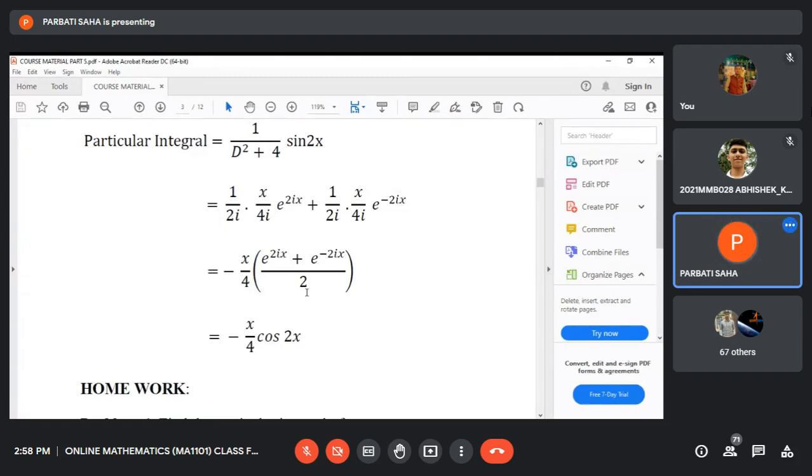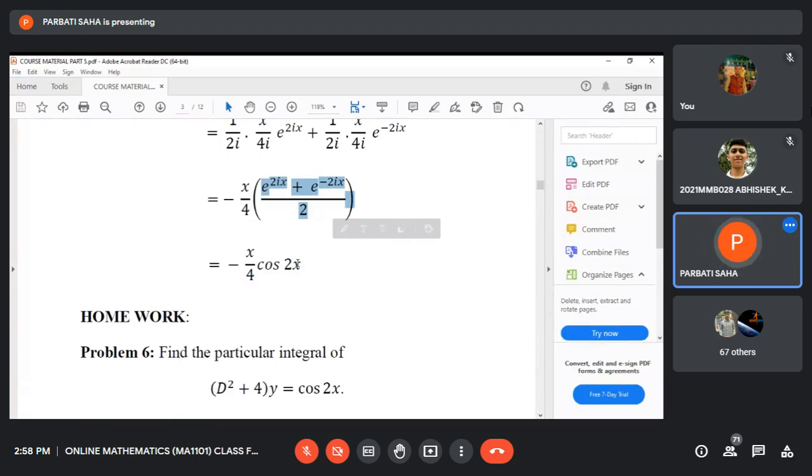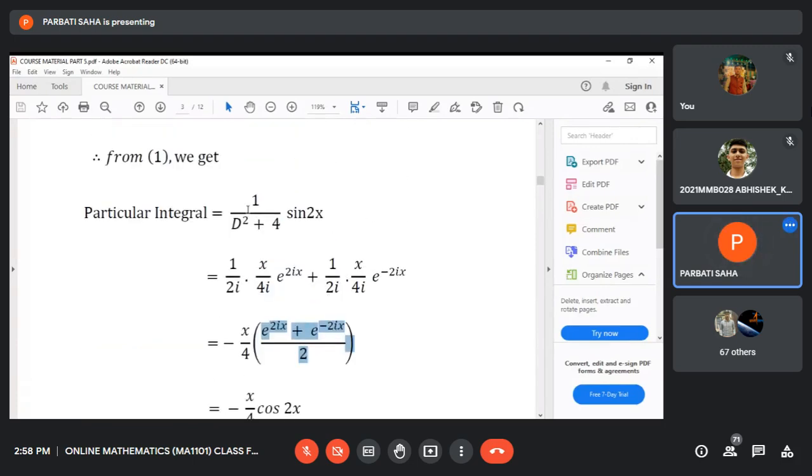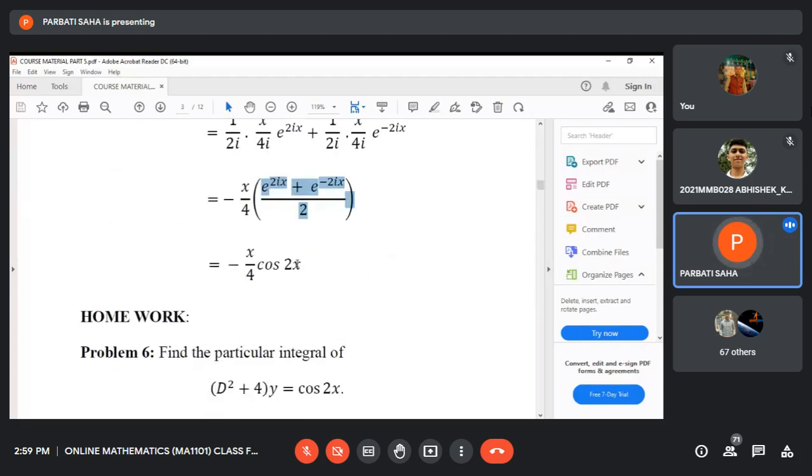If we take 2 here, so e to the power 2ix plus e to the power minus 2ix all divided by 2, actually, this is cos 2x. The expression within parentheses denotes cos 2x. So 1 by d square plus 4 operating on sin 2x is actually minus x by 4 cos 2x.